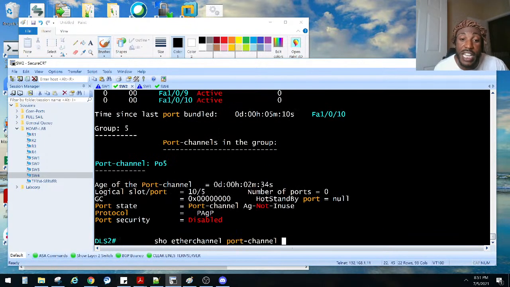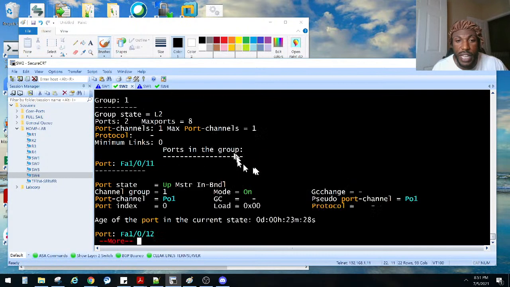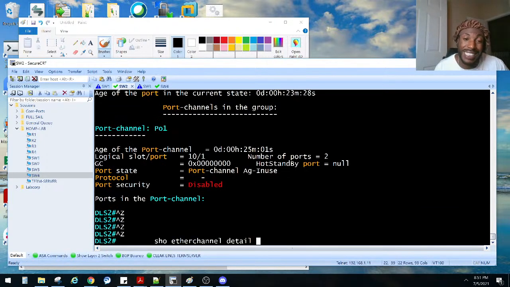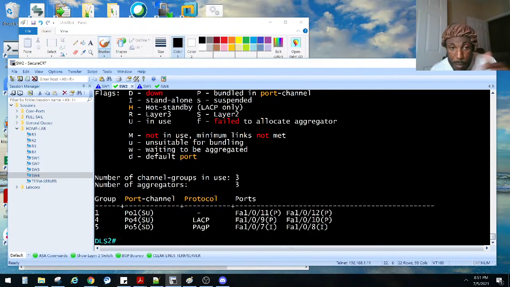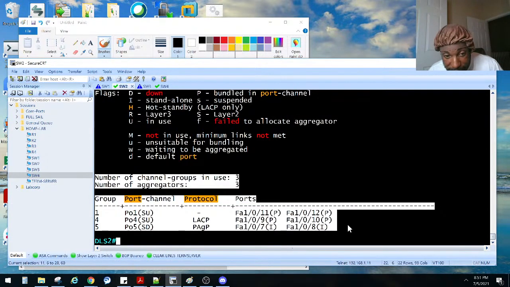And you could add the detail keyword to see even more if that's not enough, right? Is it there? No. Show EtherChannel detail, like that. And it's a pretty similar command. It shows you the master in the bundle, what interfaces they are, how many are in that port channel, how long they've been bundled in a port channel, etc. A lot of information. I just like to use show EtherChannel summary. It's just real clear and concise information. Plus, they give us this little legend. If it wasn't for this big legend right here, this is all we really need to see what it is.